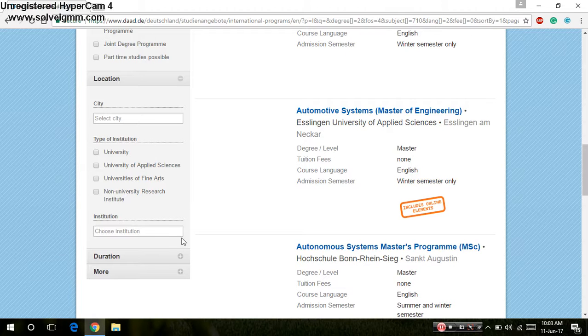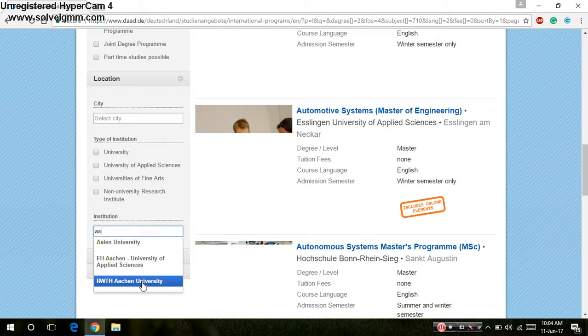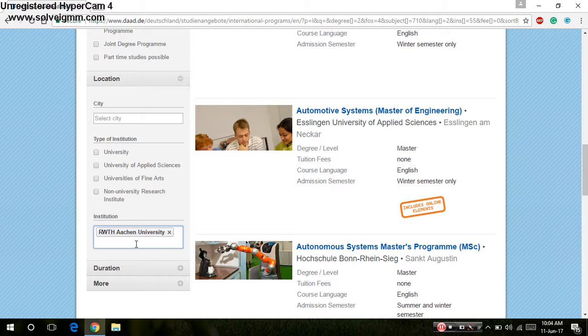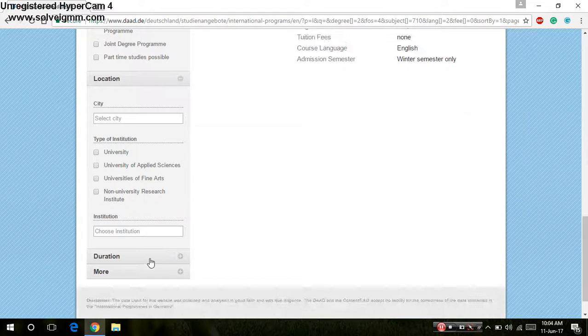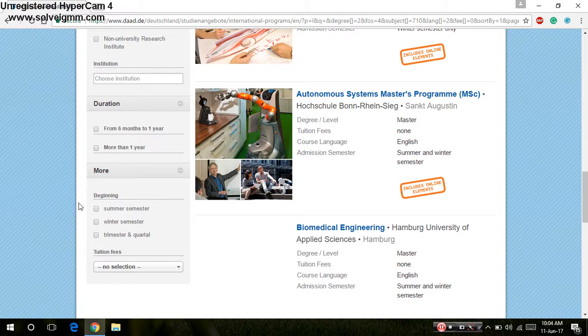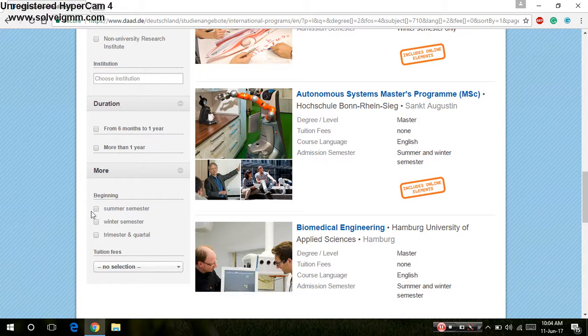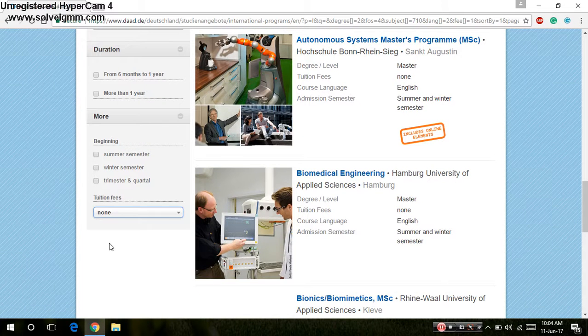Next, institute. Are you going to prefer a particular institute? Then type the institute name like RWTH Aachen. You can add more institutes, but I am not preferring that. Next, duration, what is the course duration? Let's leave that. And more: winter semester, summer semester, and both of them. Just neglect that. Based upon the tuition fees, I am selecting none.